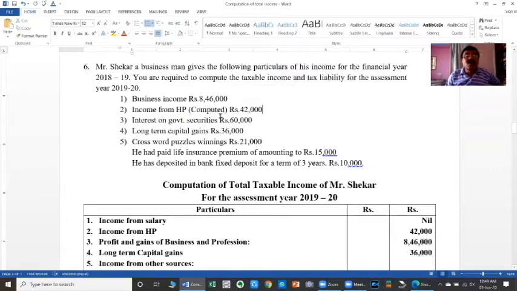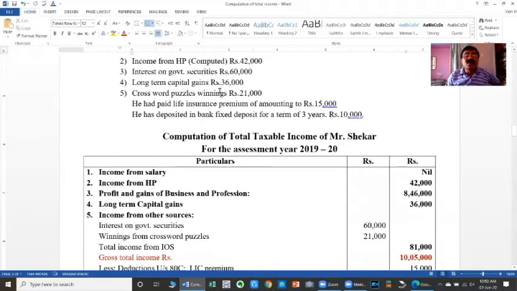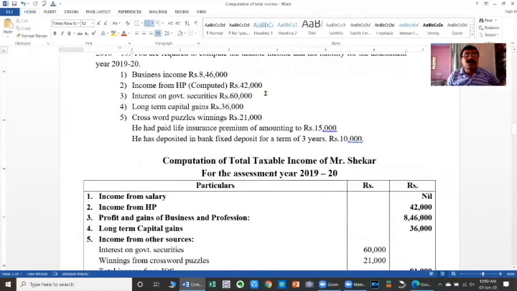42,000. Interest on government securities, taxable unpaid income from other sources, 60,000. Long-term capital gain goes to the capital gains head, it is 36,000. Crossword puzzles winning is a taxable income from other sources, 21,000. So these are the certain incomes which are given.